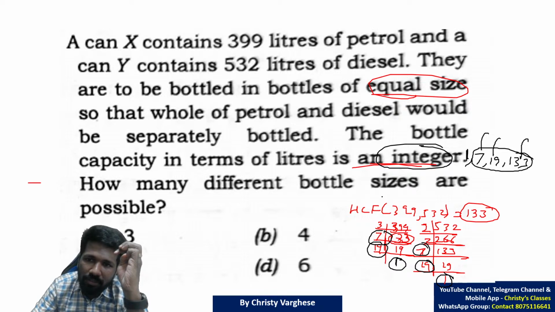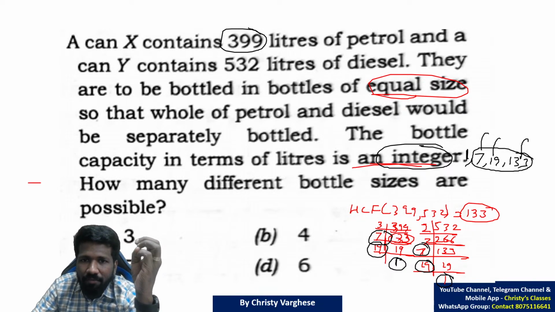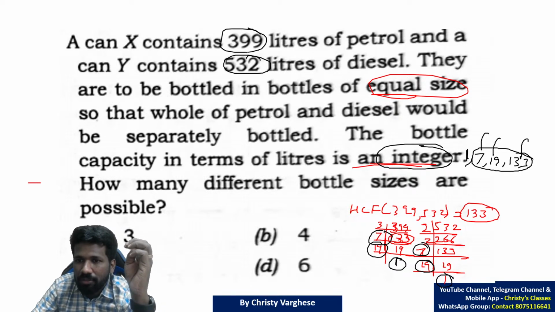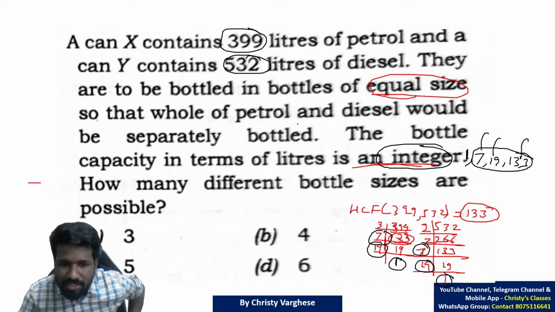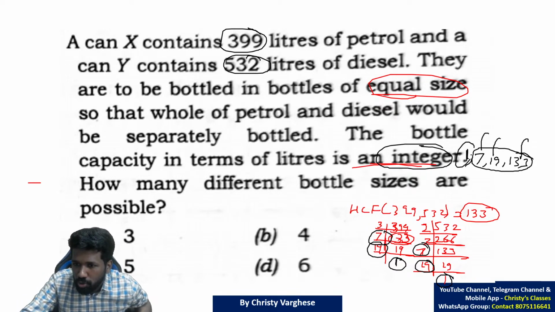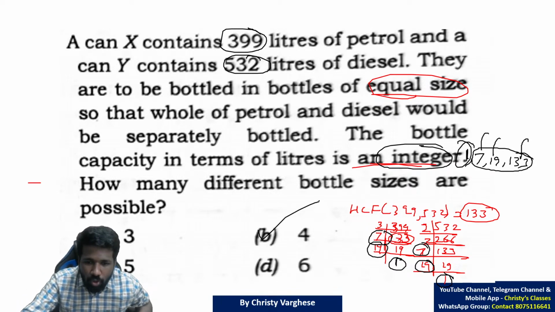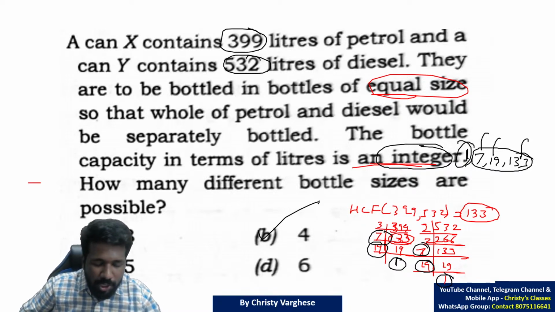Petrol and diesel can be different: 399 one-liter bottles and 532 one-liter bottles. That is equal size, and petrol and diesel bottles are separate. So 1 should also be considered. Don't neglect it. So option B is the answer, not option A.